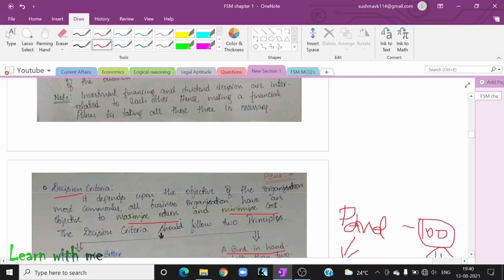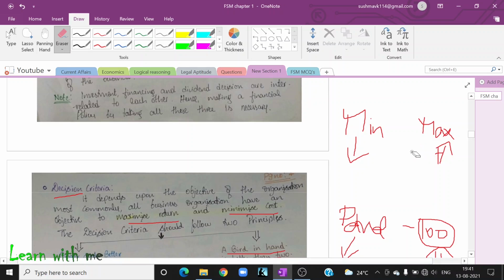Okay, now let us understand these two words. What is minimizing and what is maximizing? Minimizing means let us take it as less, and maximizing, let us assume it as more. Now you are investing or doing some business. Do you want a lesser profit or higher profit? Of course, I prefer higher profit. That profit is nothing but return.